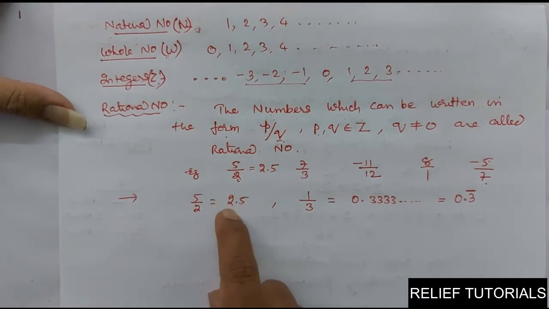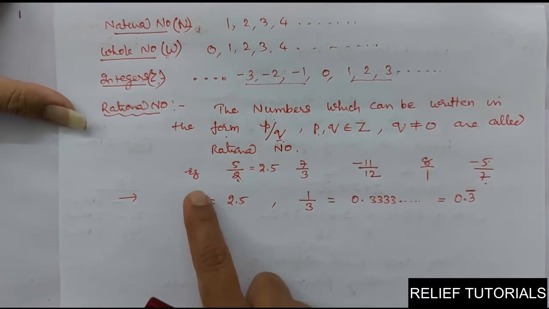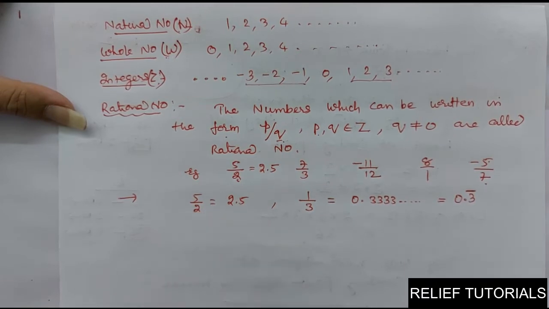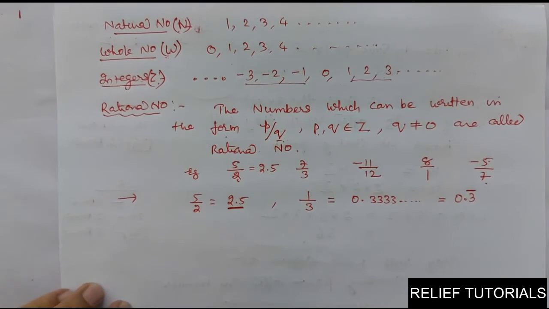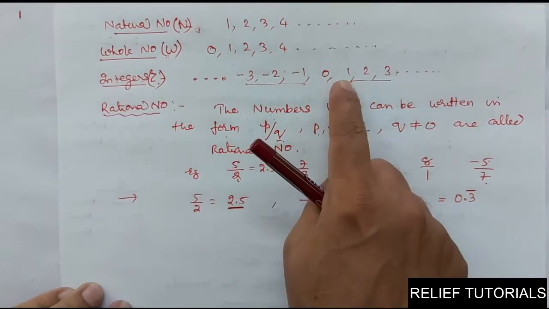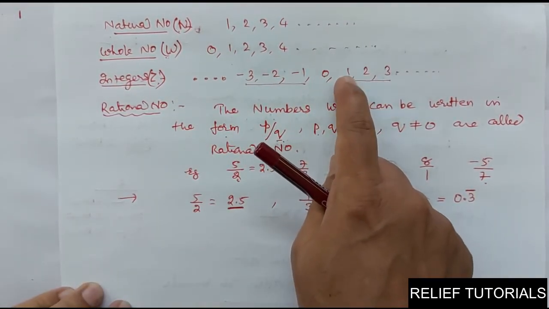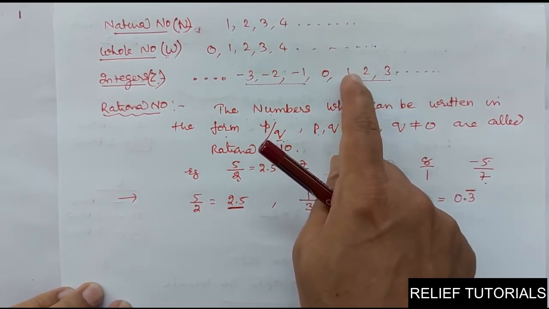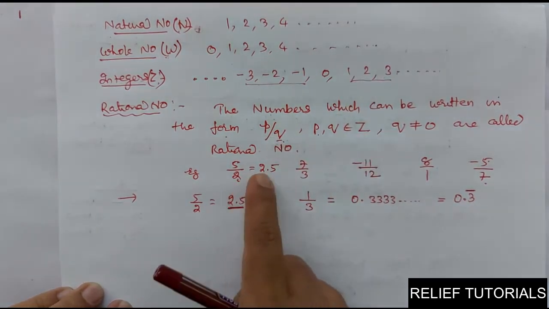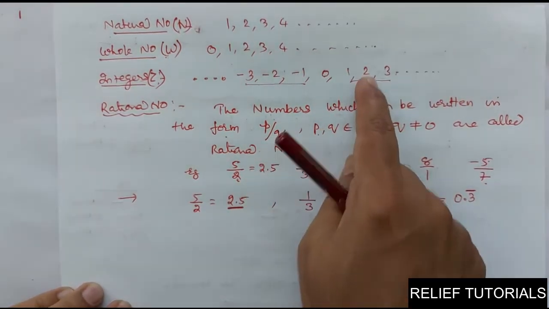So all terminating decimals can be written in the form p by q. Take 2.5. In integers we have fixed numbers like 1 and 2, not the numbers which lie between 1 and 2. Only 1 and 2 are integers. In between, 1.5, 1.6, 1.7 are in decimal form. They are all terminating decimals, so they are not integers, they are rational numbers.